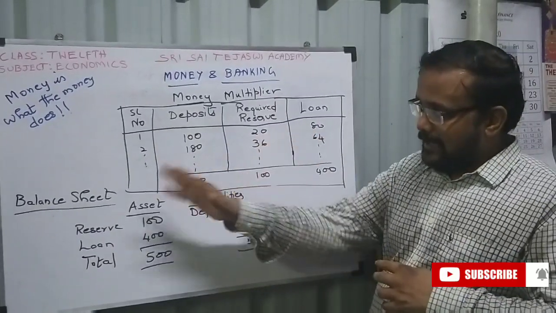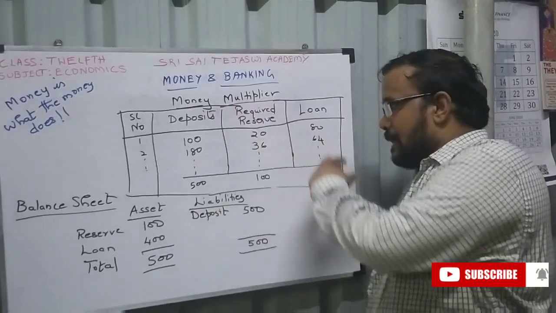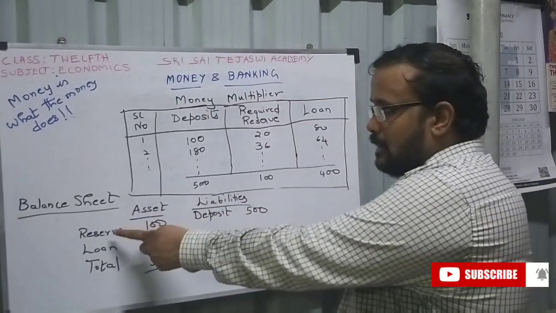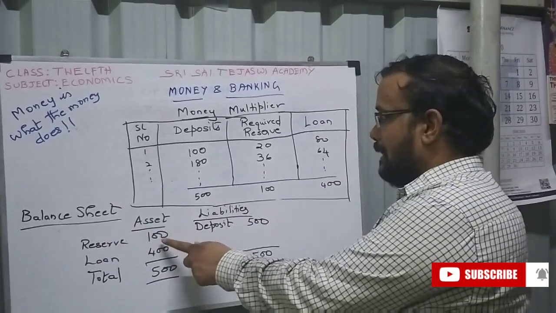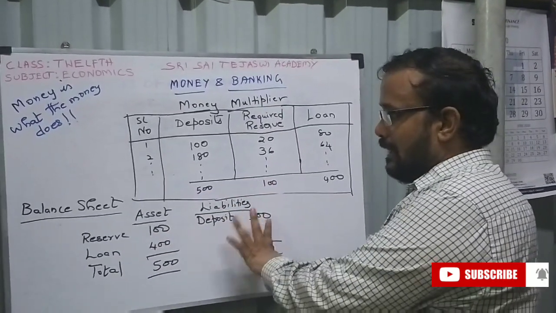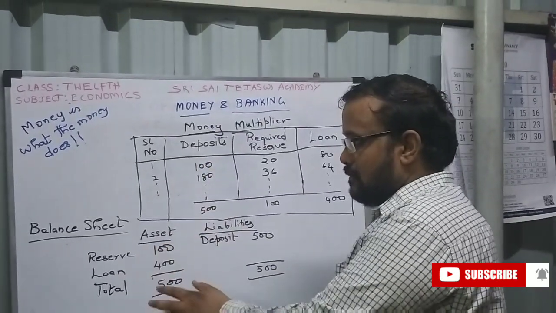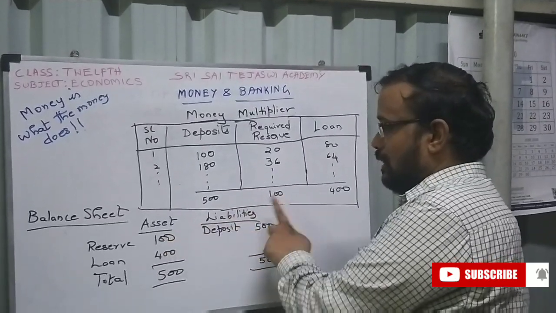Okay, now we will see the balance sheet in this case. From this table I have constructed the balance sheet. You can easily see assets and liabilities. Total deposit will be 500 on the liability side. 100 is the reserve, this one.